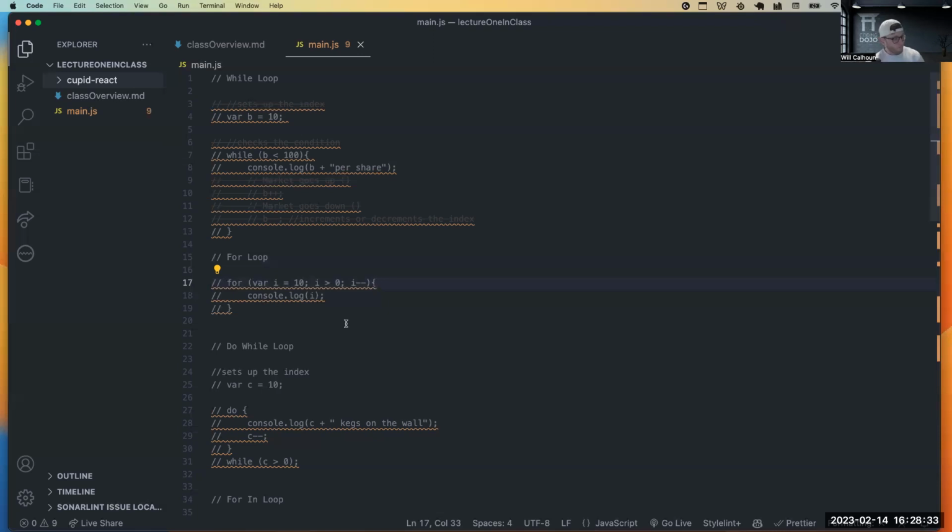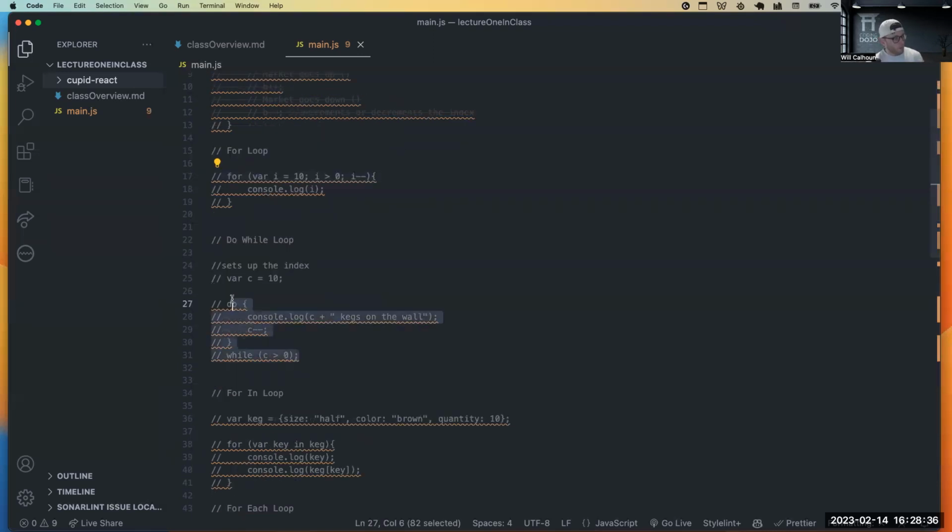So for our while loop, there's this thing called a do while loop, where it still operates the same, where I've got this index that I'm going to create, I have this variable called c that sets my index.